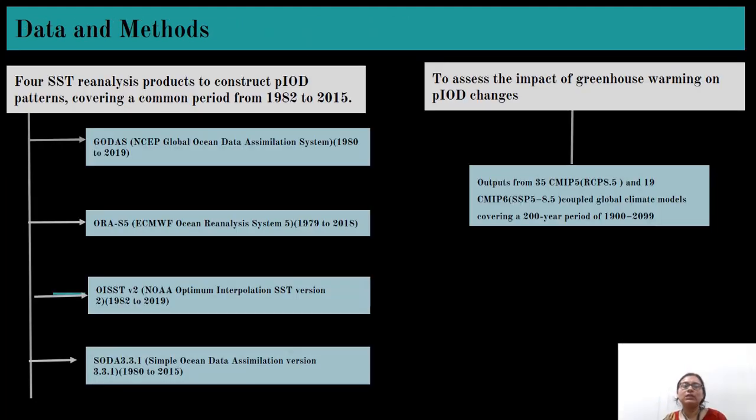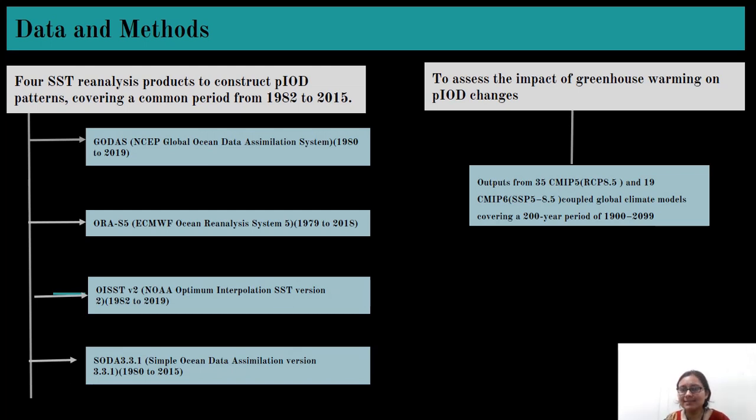So what they have done in this particular paper: they have used 4 SST reanalysis products. One is the NCEP Global Ocean Data Assimilation System, GODAS. Another is the Ocean Reanalysis System, ORAS5. Another is the NOAA Optimum Interpolation SST, OISST V2. And another is the Simple Ocean Data Assimilation, SODA.